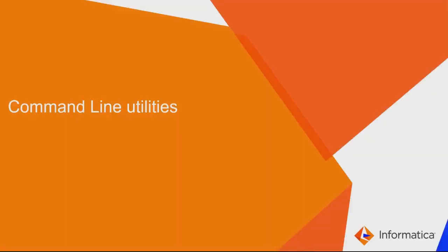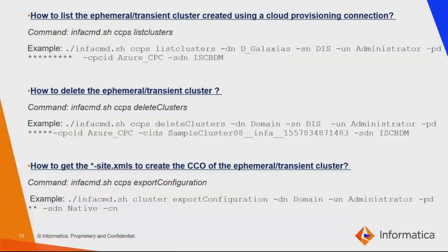Now let's try to understand a few command line utilities in order to list the clusters which got created from the cloud provisioning connections, or if you want to delete the transient or the ephemeral clusters, or if you would like to export the site XMLs from the ephemeral cluster. So here I have listed only a few commands.